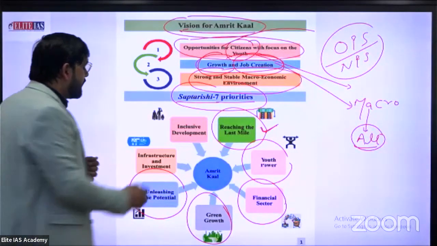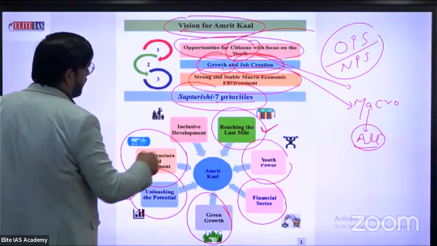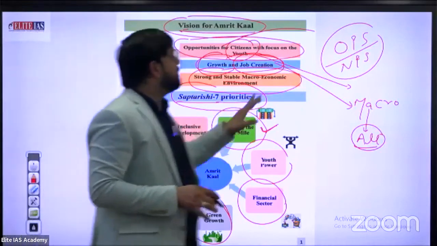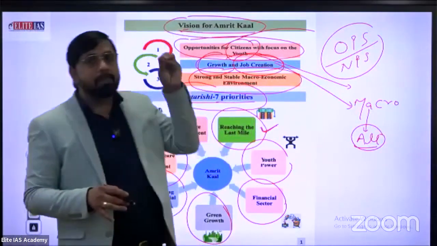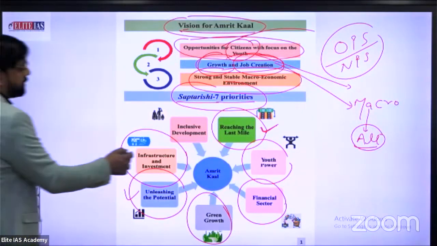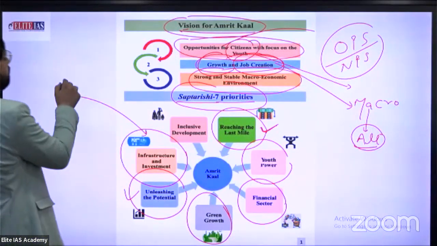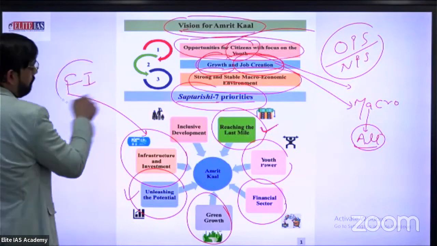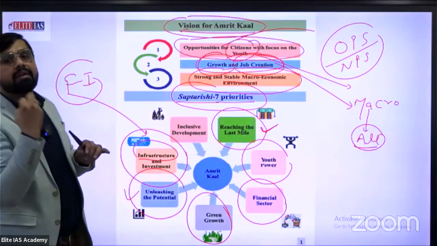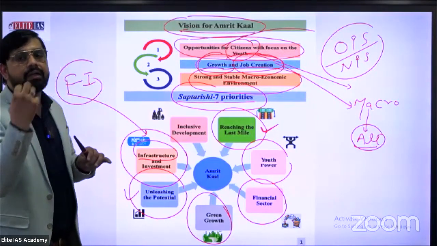Next thing is infrastructure and investment. Yes, we are also facing the situation of being the most populated country in the world at present. So infrastructure investment attracts the foreign investor. First thing is infrastructure. Infrastructure attracts the foreign investor in terms of FDI, FII.